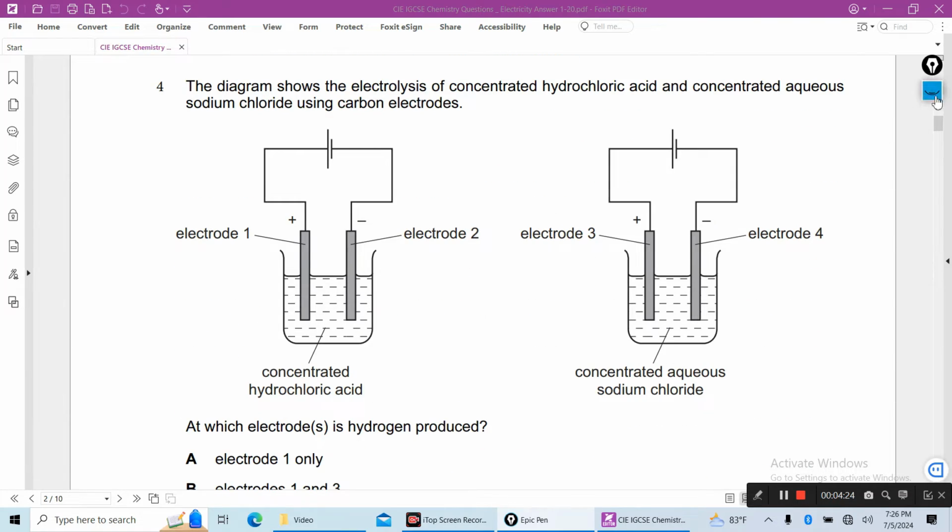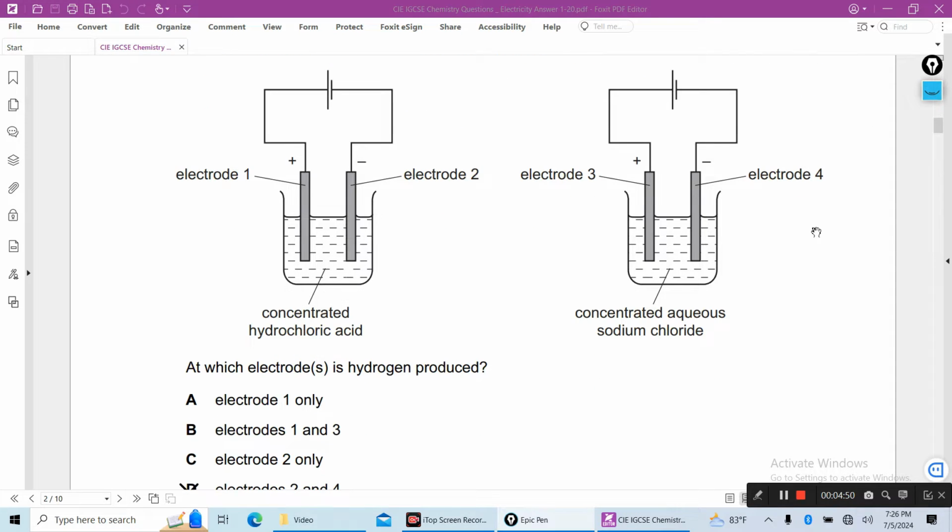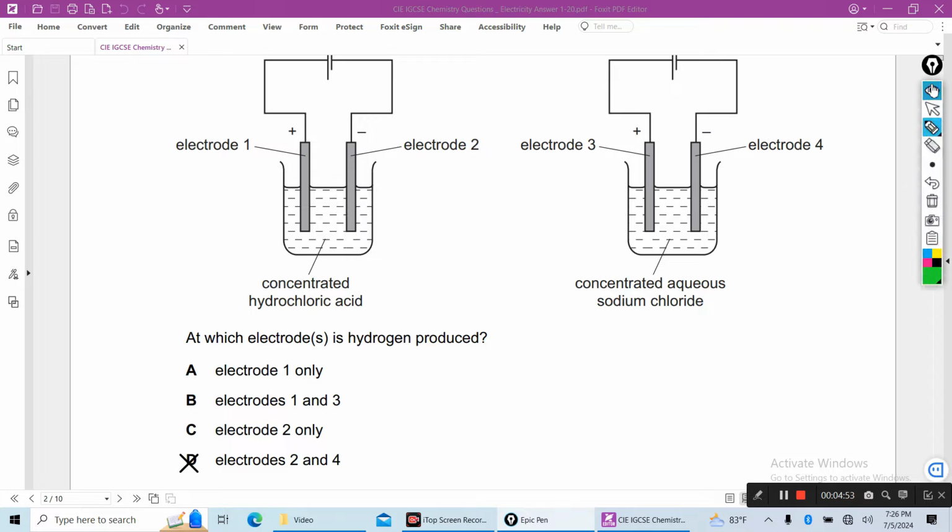Number 4, the diagram shows the electrolysis of concentrated hydrochloric acid and concentrated aqueous sodium chloride using carbon electrodes. You know, carbon electrode is an inert, unreactive electrode. So you see, electrode 1 is the anode, positive electrode, and electrode 2 is the cathode, and electrode 3 is also a positive electrode, and electrode 4 is the negative electrode.